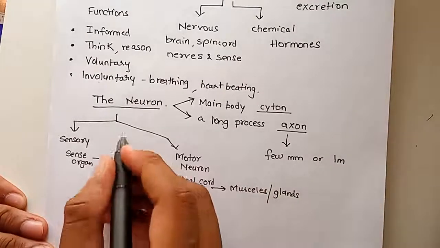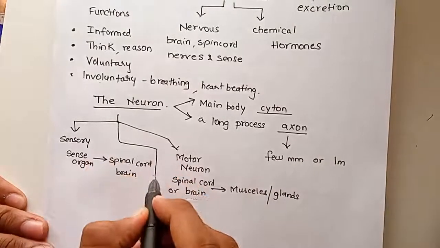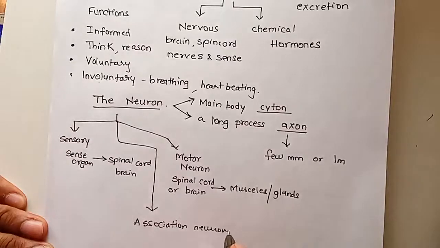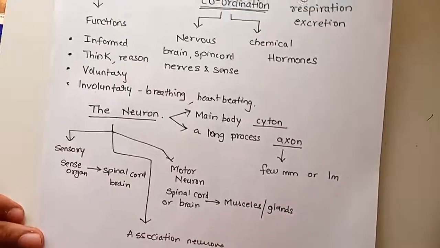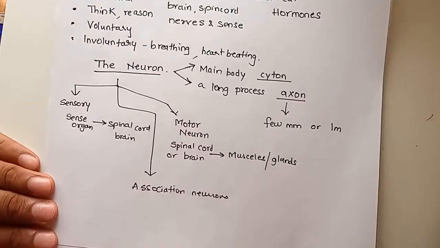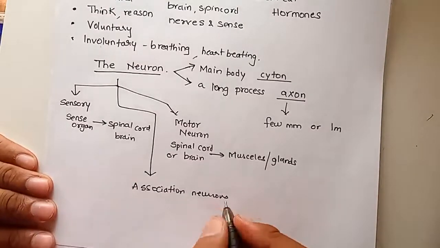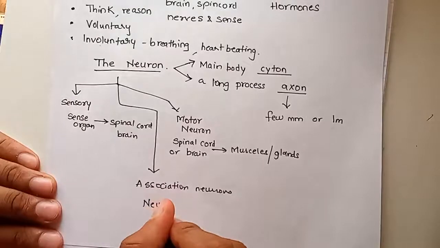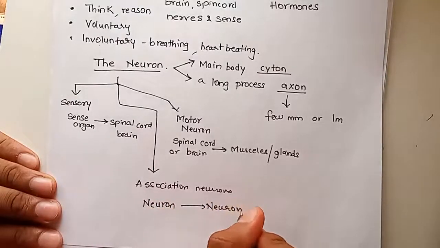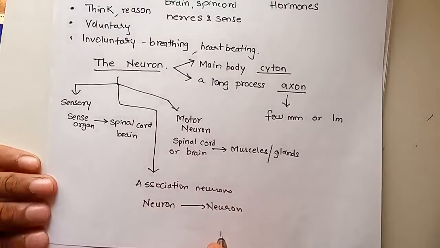And the third type is association neurons. These association neurons transmit impulses from one neuron to another. They connect one neuron to another neuron. They transmit signals from one neuron to another neuron.